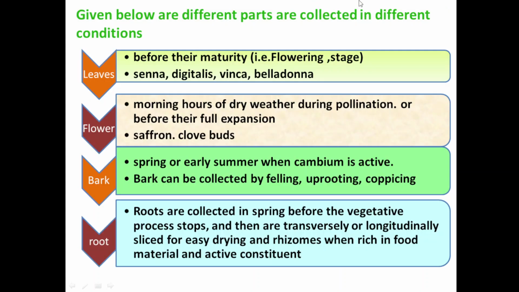Now here are different parts of plant and the different conditions for their collection. First, leaves. Leaves must be collected before their maturity, that is just before the flowering stage, when they are fully grown. For example, senna, digitalis, vinca, belladonna leaves are collected this way. Whereas aloe vera leaves are collected when they are fleshy and thick.